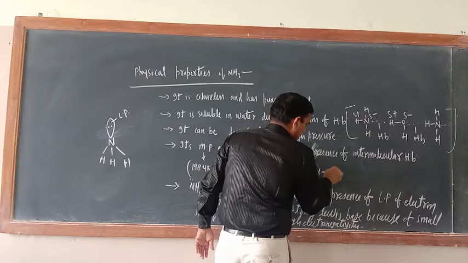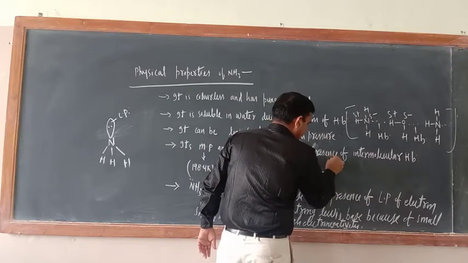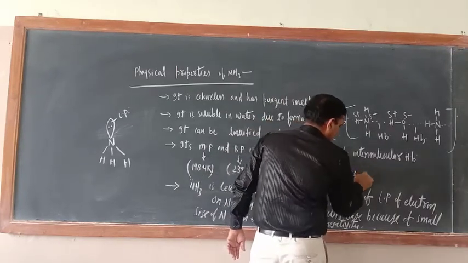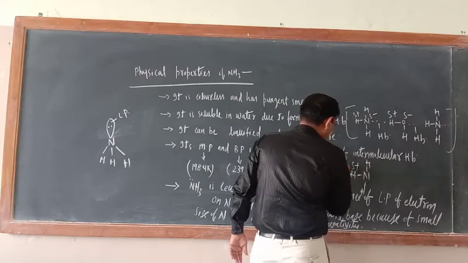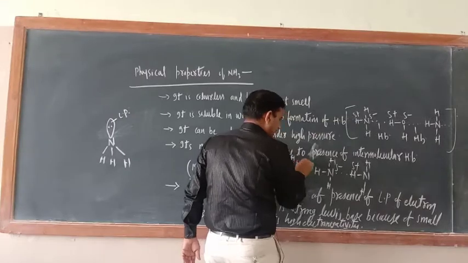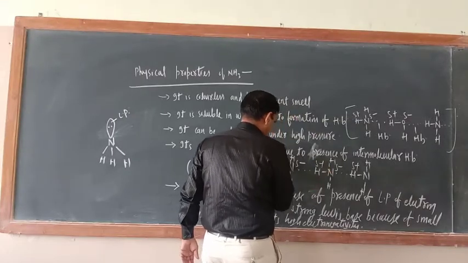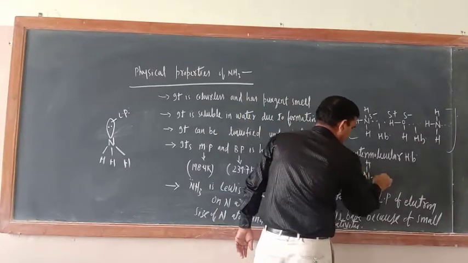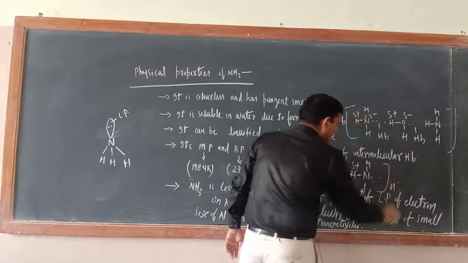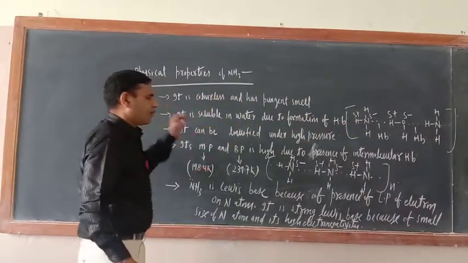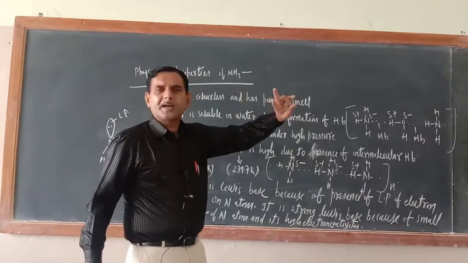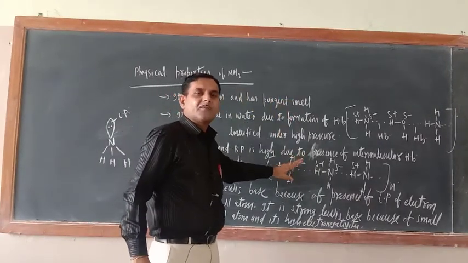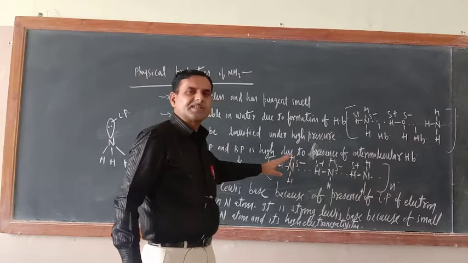H, N, H and H. Here also H, N, H and H. Slightly positive, slightly negative, slightly negative, slightly positive. So this kind of hydrogen bonding is also intermolecular hydrogen bonding. Only the difference is, between ammonia and water two different kinds of molecules are there. Here similar kinds of molecules are there.